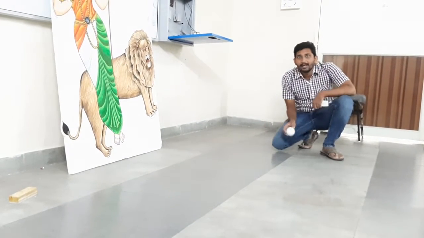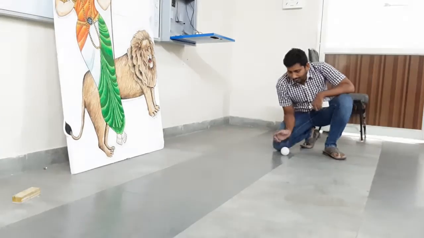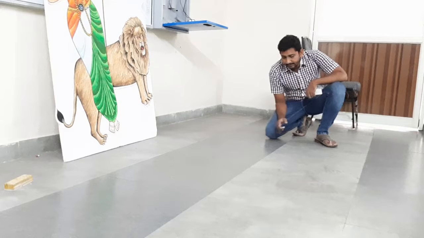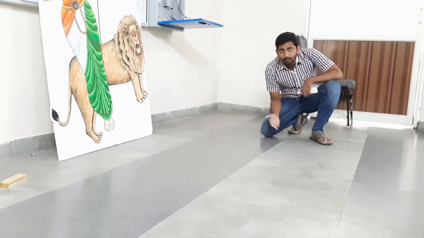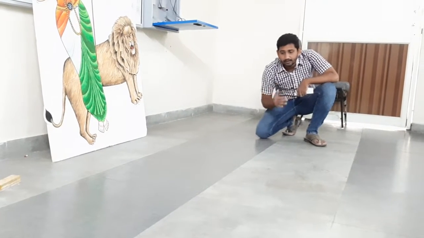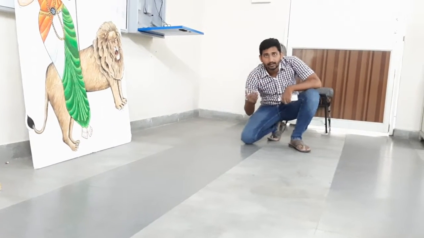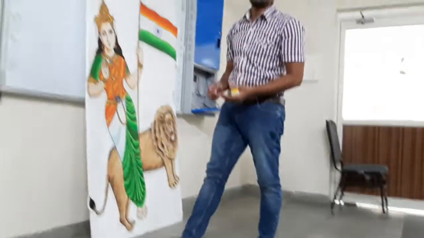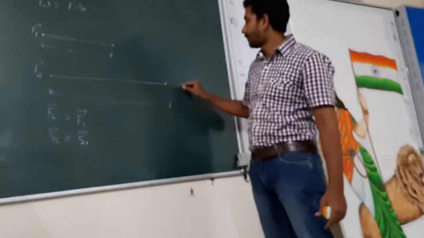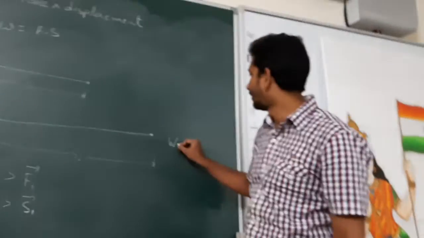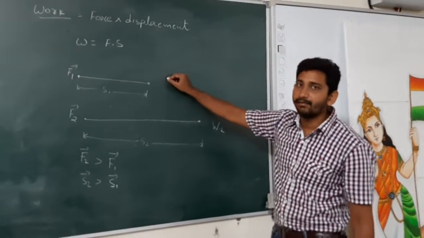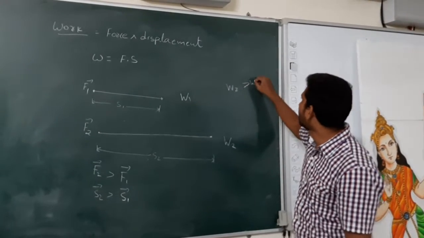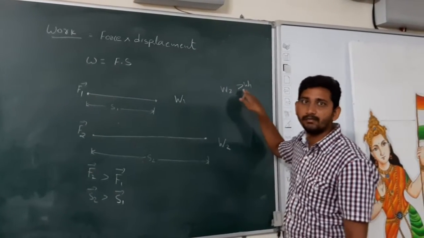Now if I apply more force, we will get more displacement. The second time I applied more force F2, it got more displacement. So I have done more work the second time than the first time. Here we got more work, W2. Here we have done less work, W1. So W2 is greater than W1. So this is work done.